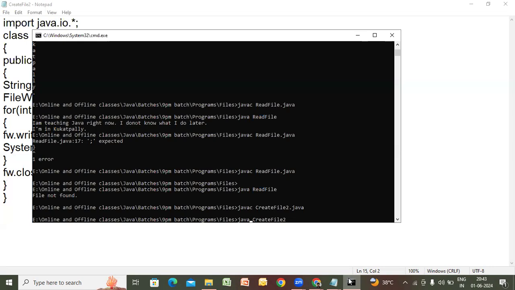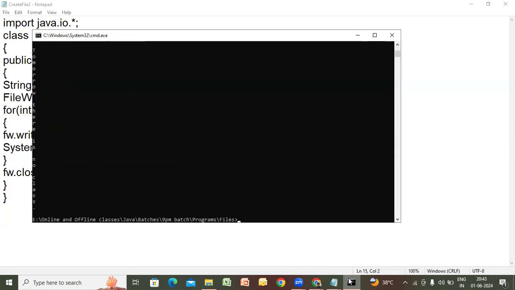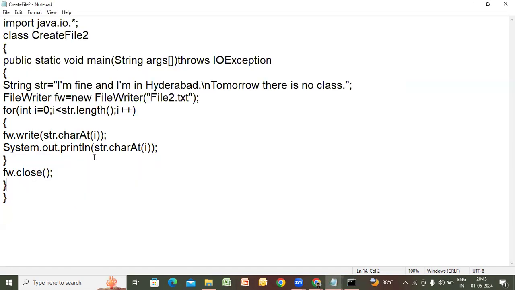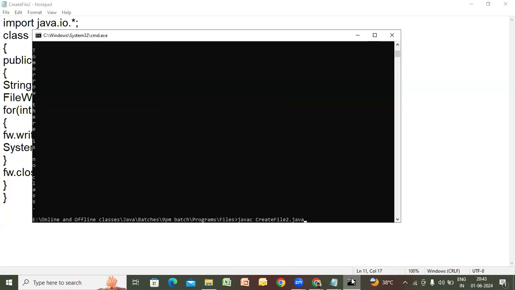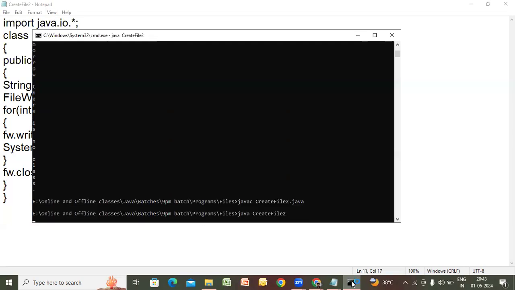File 2 is not there, it will be created. Oh, again, same problem, I forgot. Now that file will be overwritten. Again, the same content will be stored. If I run it again, yeah, this is good.